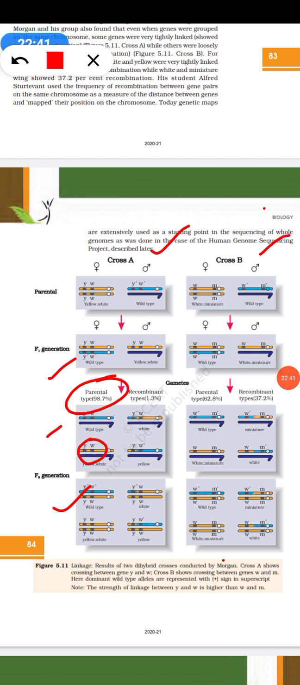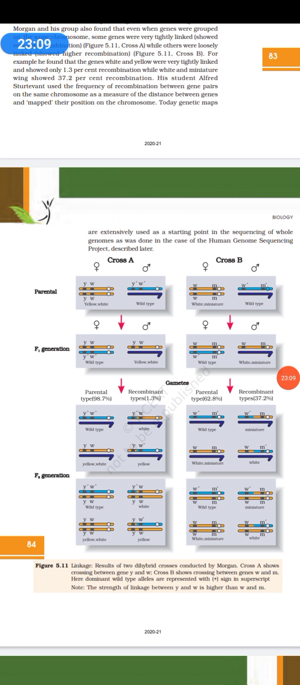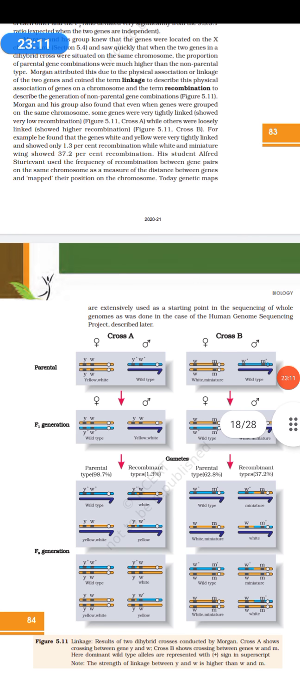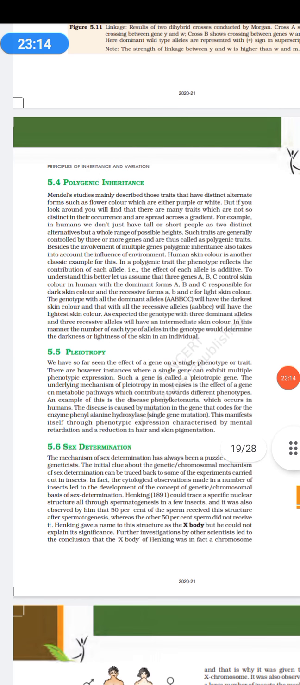Whereas in cross B, you see these are W and M. They are very far away from each other. They are distant from each other. So that is why you get around 62.8% parental and 37.2% recombinant. So depending on the distance the factors are, they get inherited. If the characteristics are very close to each other in the chromosome, then they get inherited in a group, in a pack. Otherwise, there is a recombination that is happening.